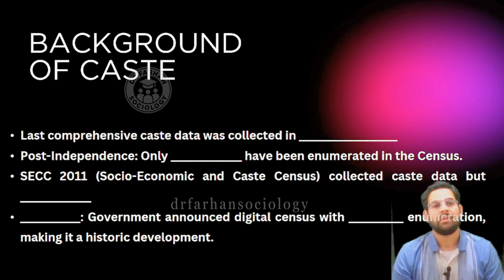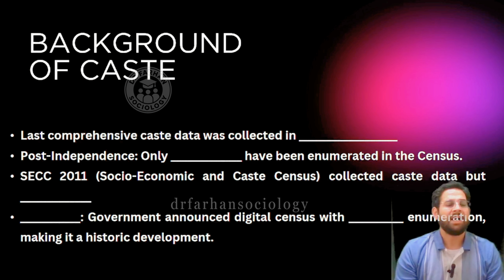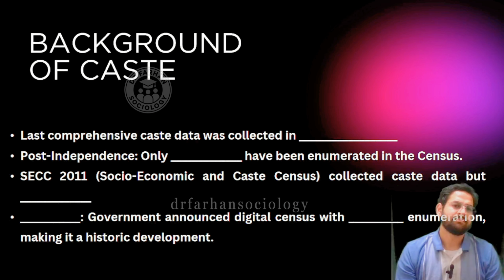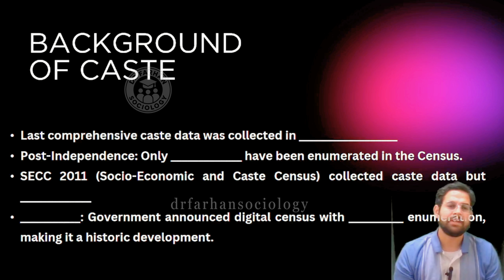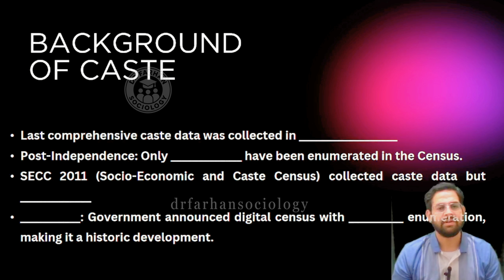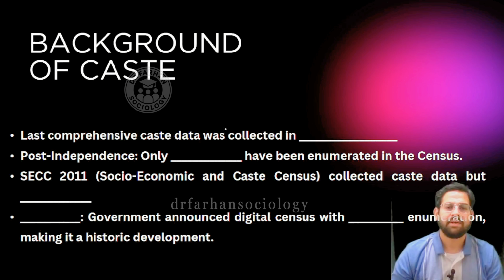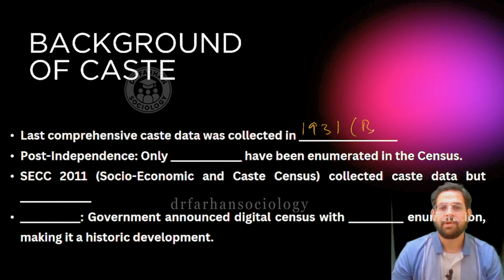If you take a look at the background, during the British era itself, castes were actually measured and written down. So the first caste census was not after independence, but was collected in 1931 during the British Raj.